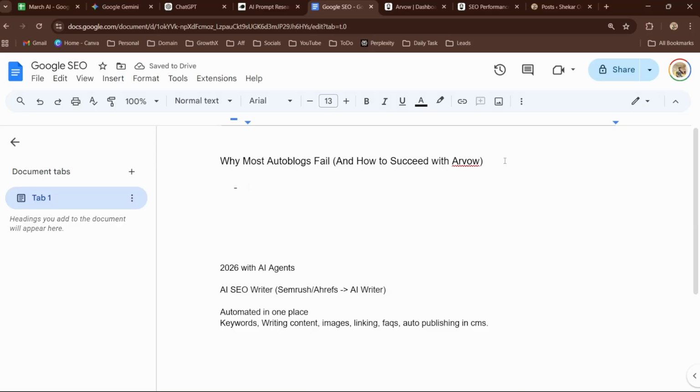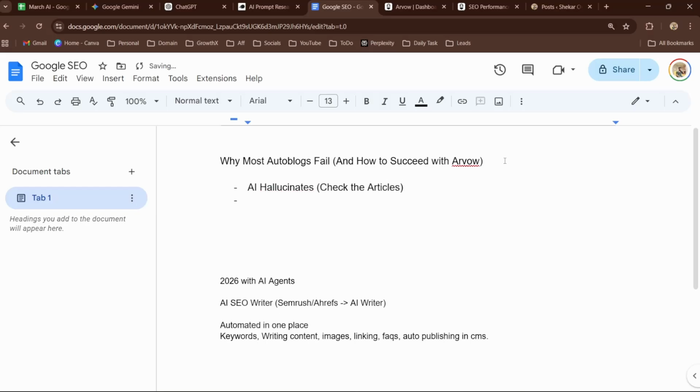Now, most of the autoblogging, what they do is they write, and sometimes AI hallucinates, okay? And you have to be careful with that. So the best thing to do when you're doing autoblogging or blog automation is check the articles. Okay, so that's how, and then adding knowledge bases.